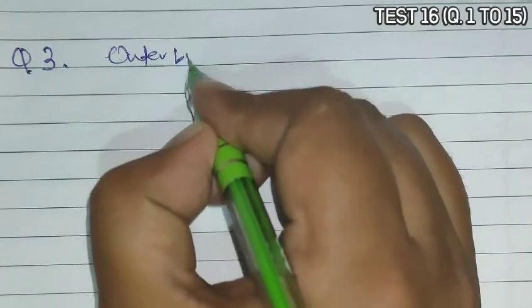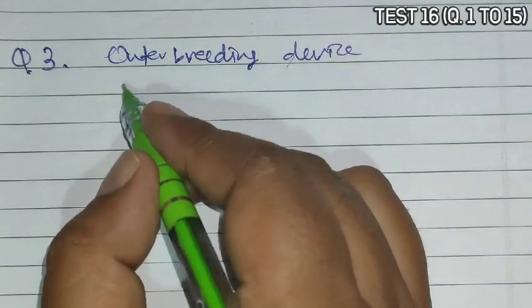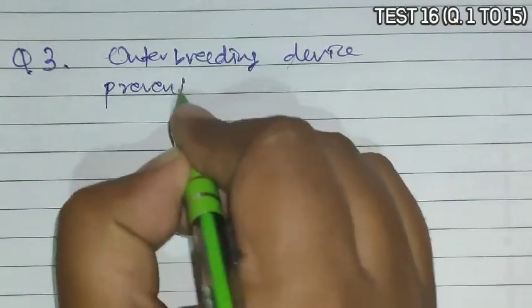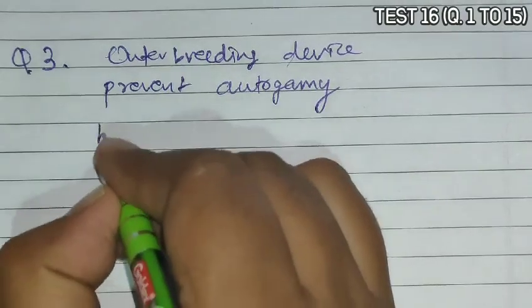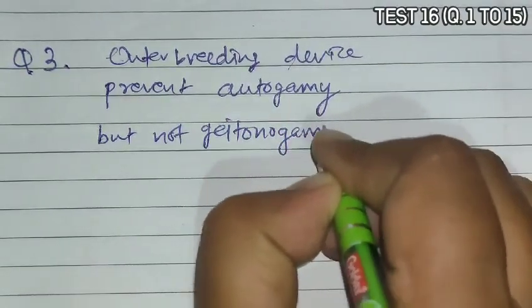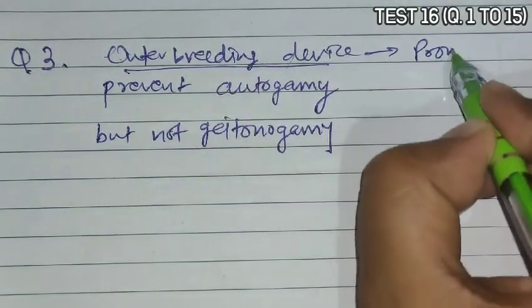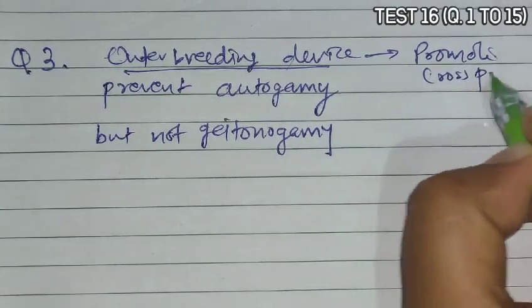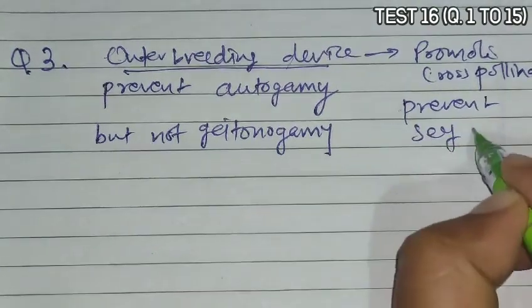Next is question 3. Question 3 asks in which plant the outbreeding device prevents autogamy but not geitonogamy. Outbreeding devices are those devices which promote cross pollination or cross fertilization but prevent self pollination.